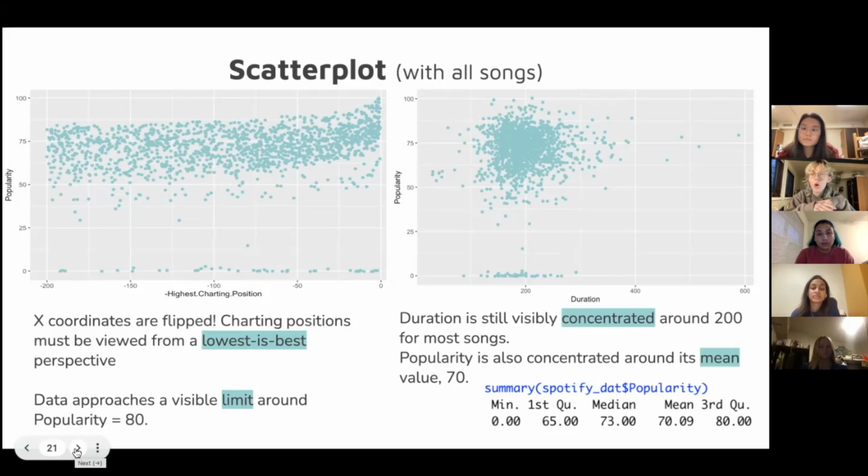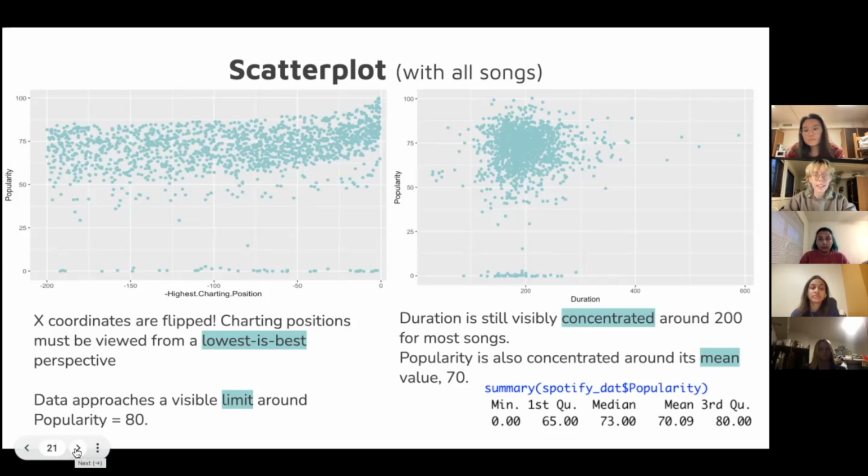Is that it might be a little harder to see the relationships, but in this case, it teaches us a little bit about the features of the variable and the limits that the variable approaches. So for example, with the first one, the data approaches a visible limit around popularity equals 80, which is interesting because it teaches you about the Spotify made index popularity.